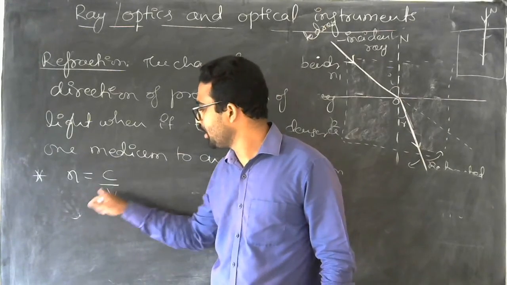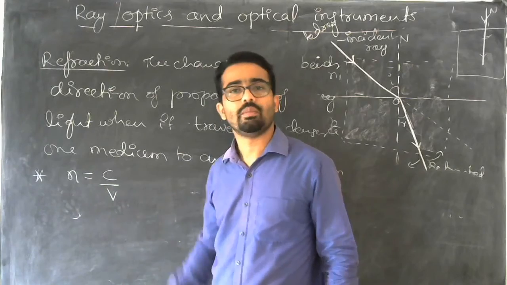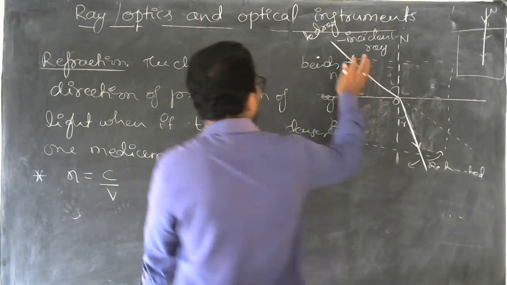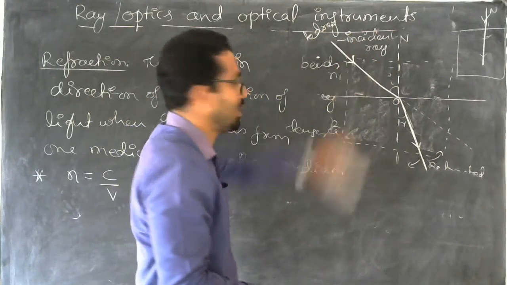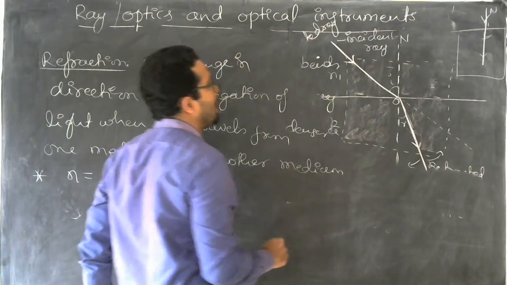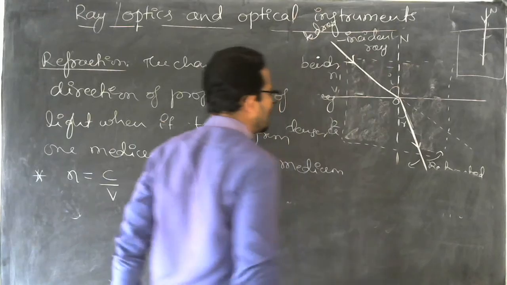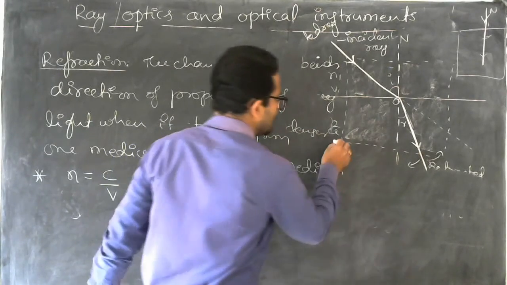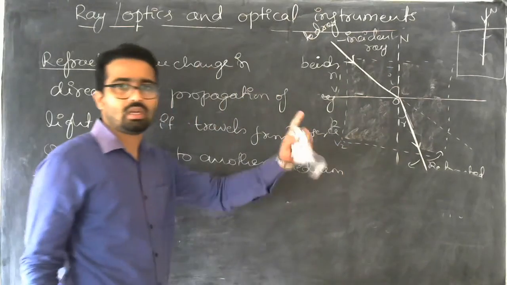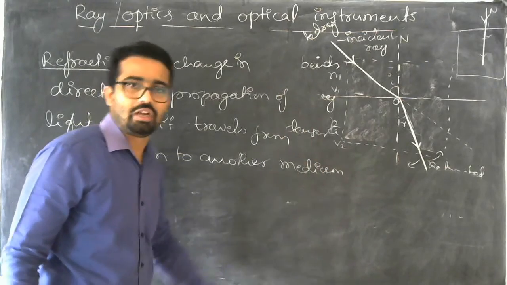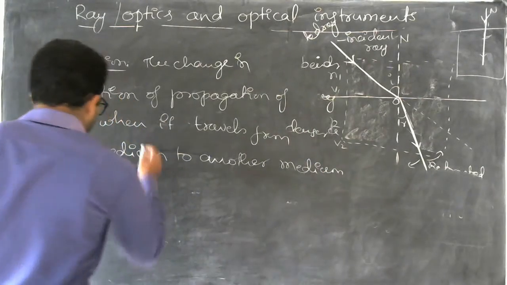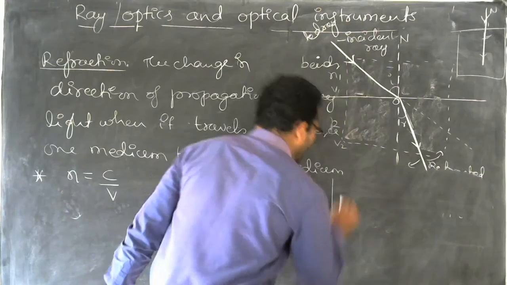Here we can take any kind of medium. Let's say the velocity of light in the first medium is v1, and the velocity of light in the second medium is v2, because these are two different mediums.